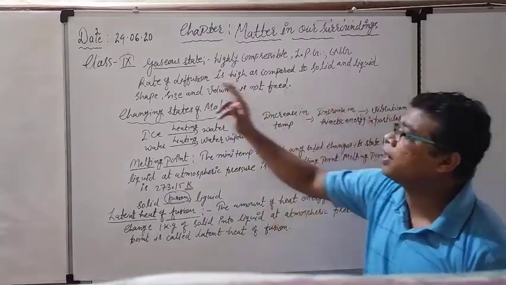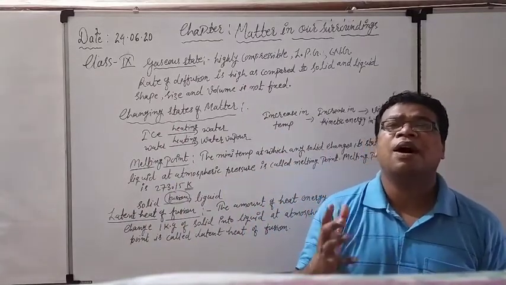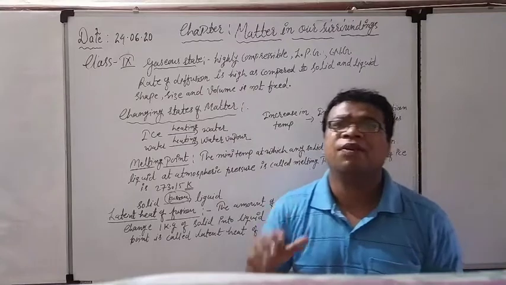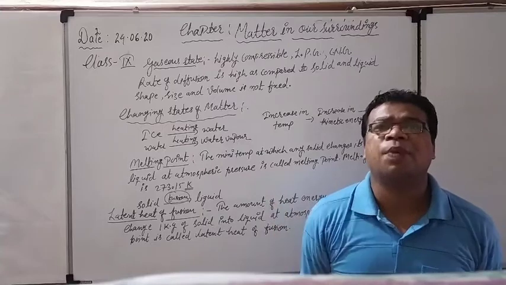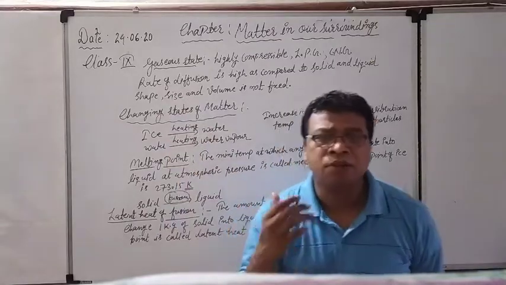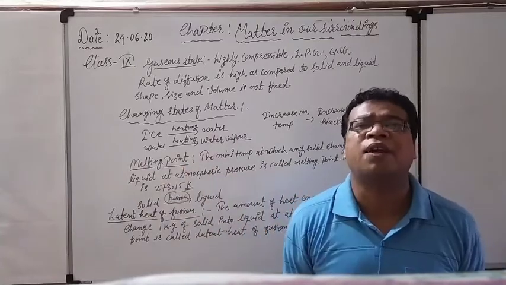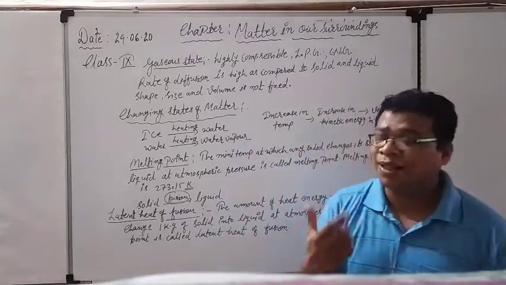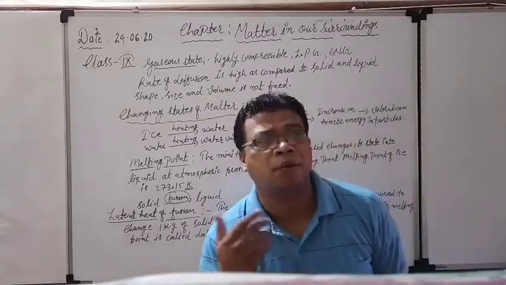Now see, if we talk about the rate of diffusion, what is the meaning of rate of diffusion? I have told you in earlier classes. Diffusion means how much they are mixing with the other particles. And this diffusion depends upon the distance between the particles, the space that is available between the particles of the matter. In gases, the particles are situated at a very far distance from each other, and the force of attraction working between them is also very less, and that is the reason their rate of diffusion is very high as compared to the solid and the liquid.